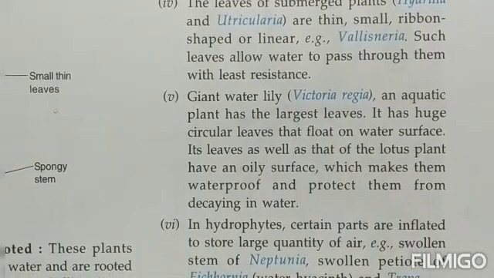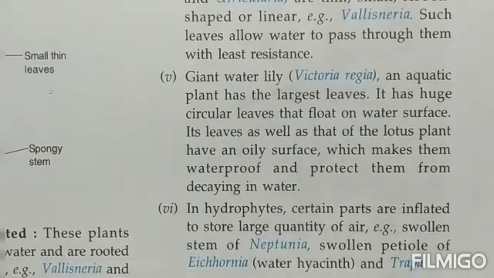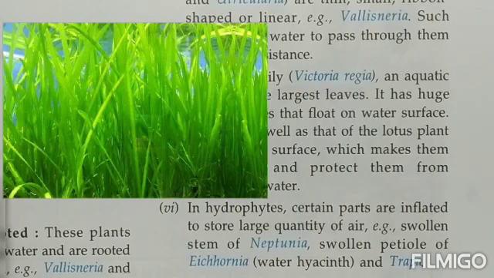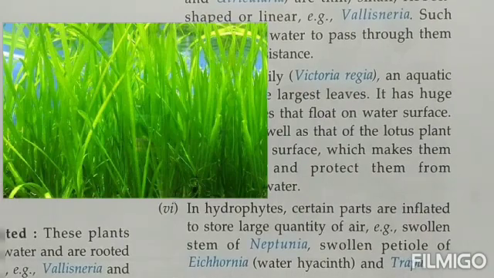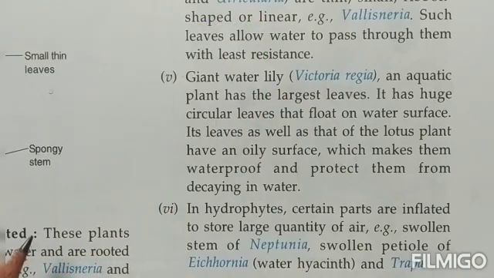The leaves of the submerged plants such as Hydrilla are thin, small, ribbon-shaped or linear in Vallisneria. Such leaves allow water to pass through them with least resistance. That means the leaves of the plants that are submerged inside water, children, are of that type that they do not provide any kind of hindrance in the movement of the water. The water is able to flow easily and the plant is not providing any hindrance to it.